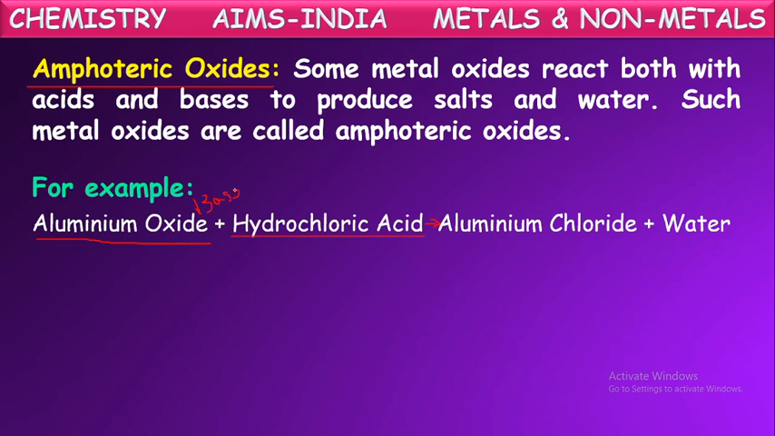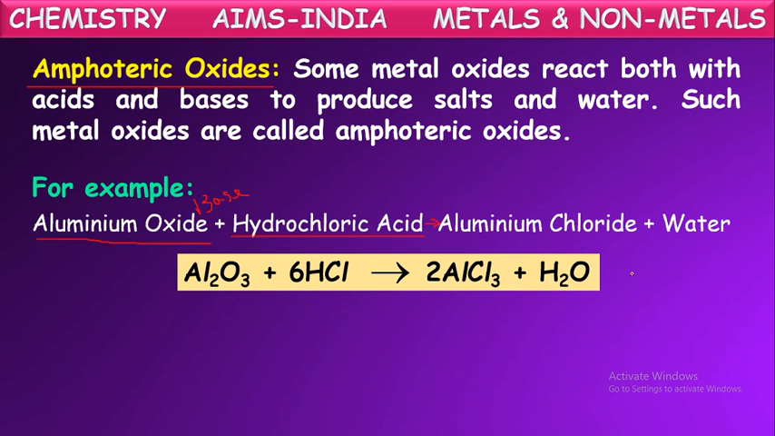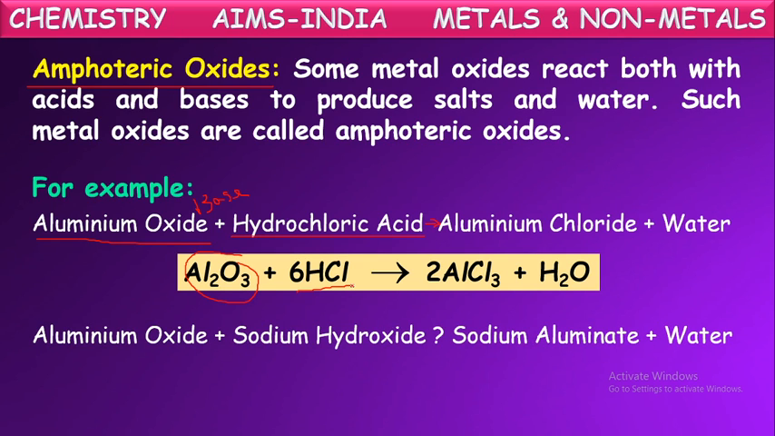Aluminium oxide acts as a base on reaction with hydrochloric acid and forms aluminium chloride and water. Salt and water are formed. The same aluminium oxide reaction is shown here in the equation. Aluminium oxide reacting with acid forming salt and water. Here aluminium oxide acts as a base when reacting with strong acids. The same aluminium oxide on reaction with sodium hydroxide, here is the equation. We know sodium hydroxide is one of the strong bases.